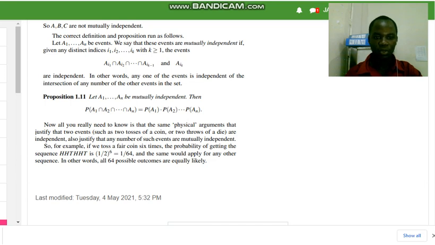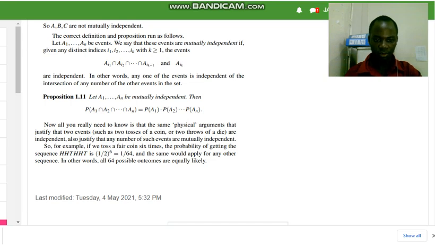Now all you really need to know is that the same physical argument that justified that two events, such as two tosses of a coin or two throws of a die, are independent, also justifies that any number of such events are mutually independent.